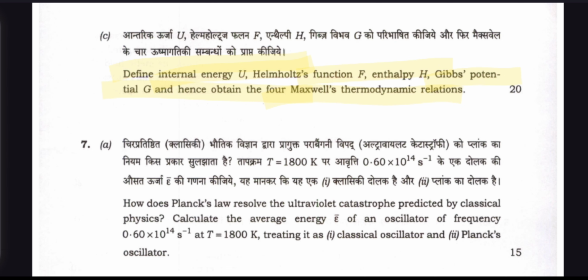We know that there are 4 types of Maxwell thermodynamic relations. For example, TP, SP, TV, SV. So, come to the point. This is the question 5 introduction, and question number 7 is here.